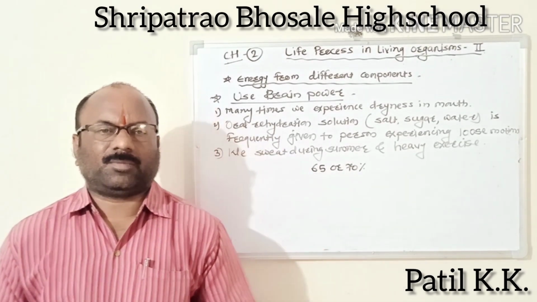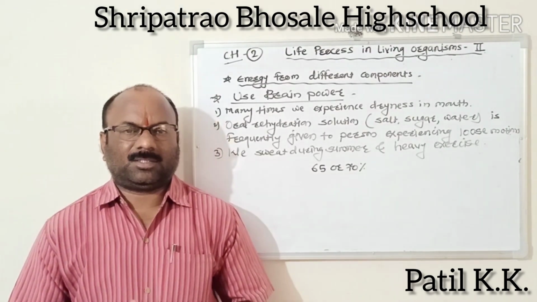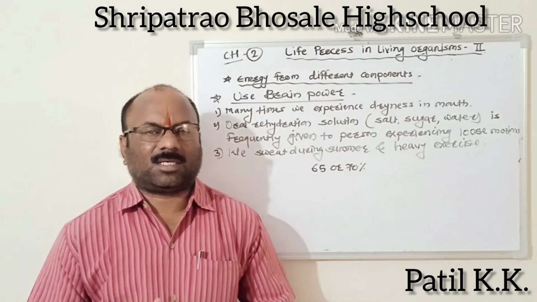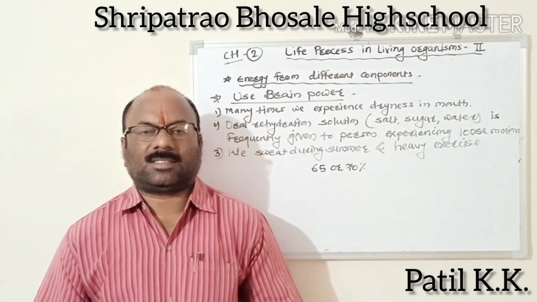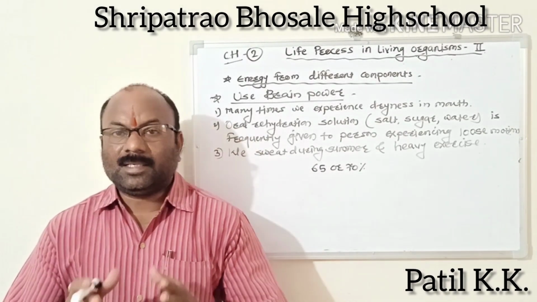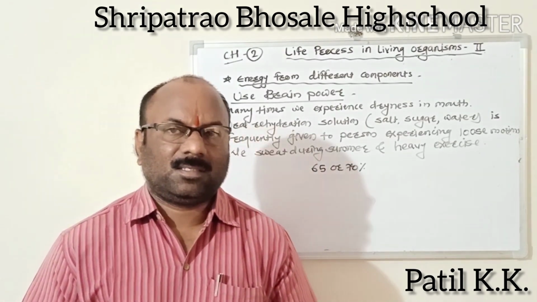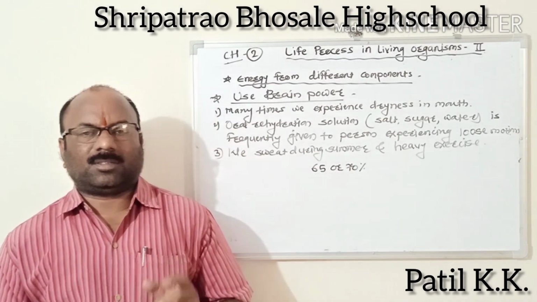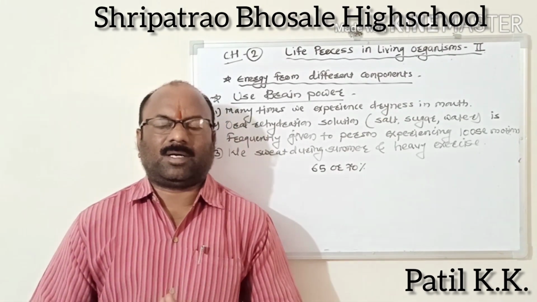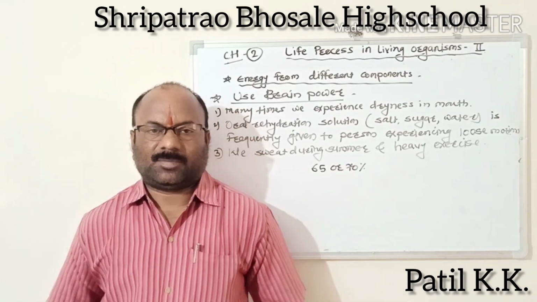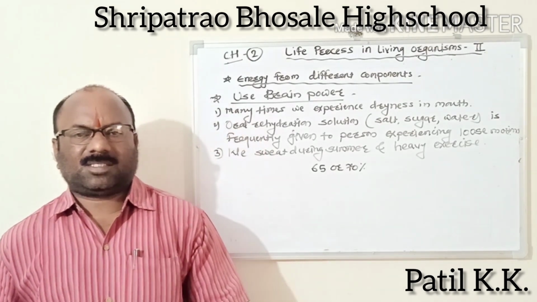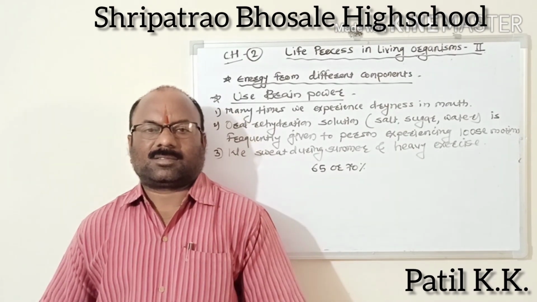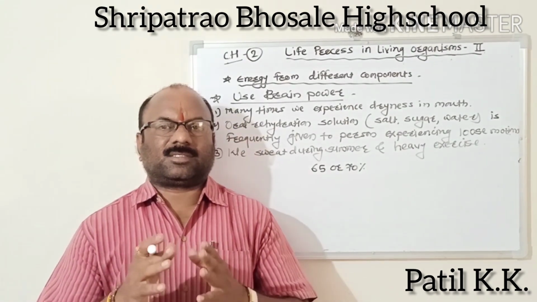But since we regulate our body temperature at a constant level, the sweat glands are automatically stimulated, and the sweat evaporates and causes a fall in body temperature.